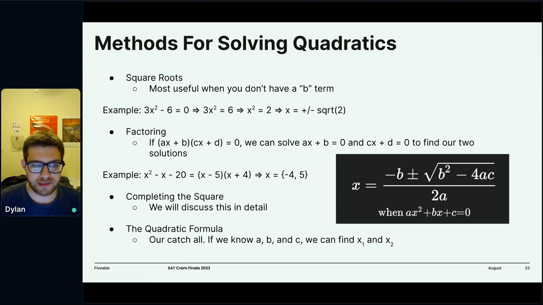Also, the square root of 3x squared plus 4x is not the square root of 3x squared plus the square root of 4x. You cannot split square roots like that. So they're really not useful unless you can isolate your x squared term.